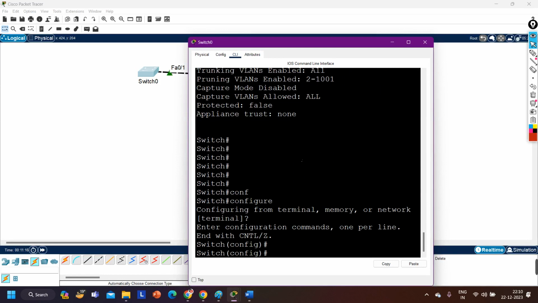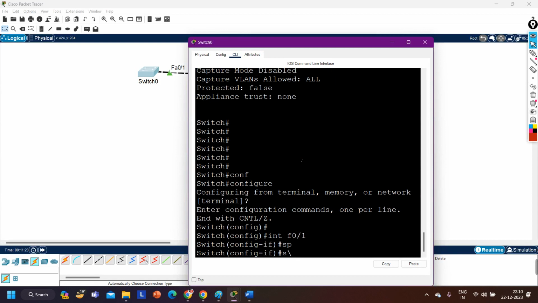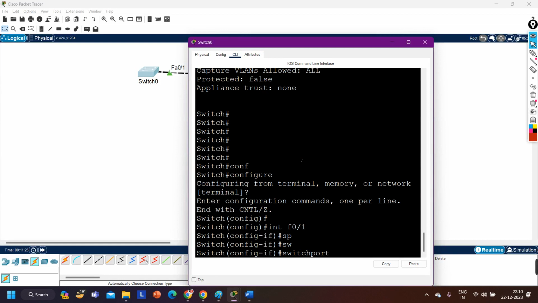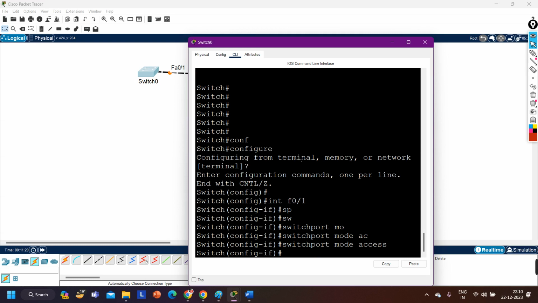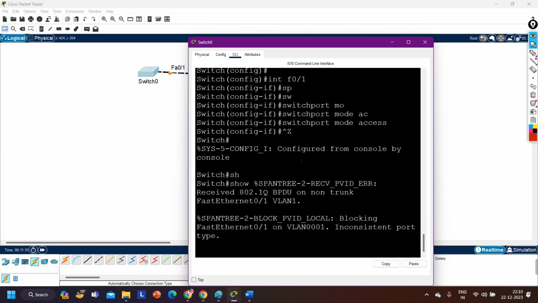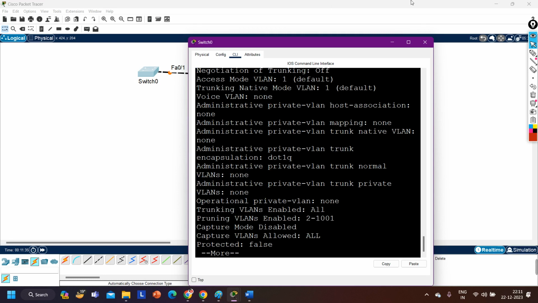So simply I can go to interface FastEthernet 0/0 and I can say switchport mode access. Switchport mode access. So interface F0/1 switchport.